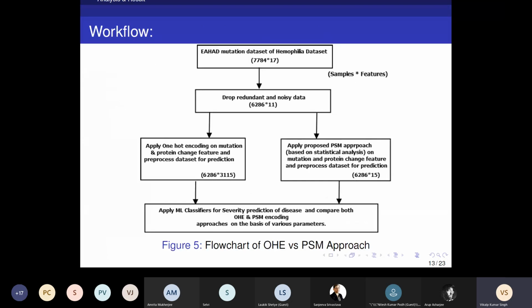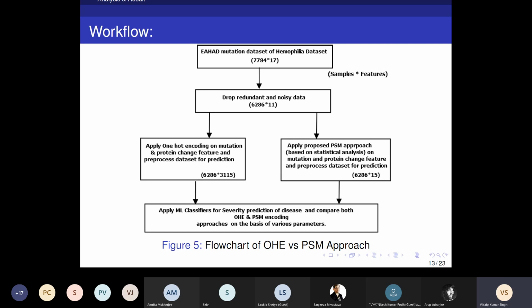The overall workflow of our work is, initially we have 7,784 patient data with 17 features. This is the EAHAD mutation data set of hemophilia patients. Then we pre-process the data and drop redundant and noisy data. Then we get only 6,286 samples with 11 features. After that, we simultaneously apply traditional one-hot encoding as well as our proposed PSM approach.